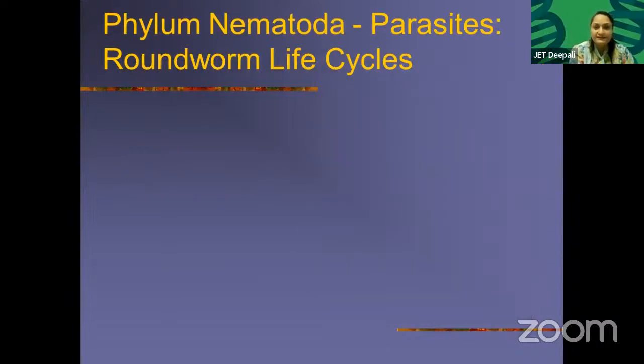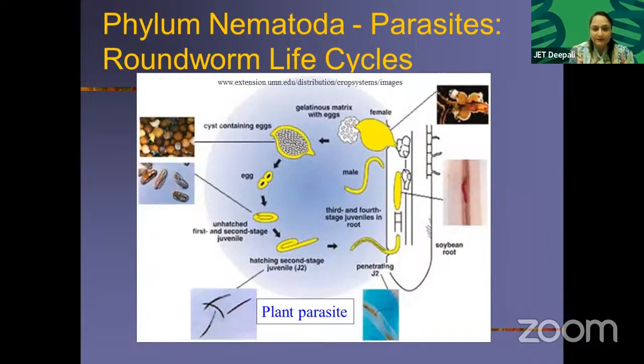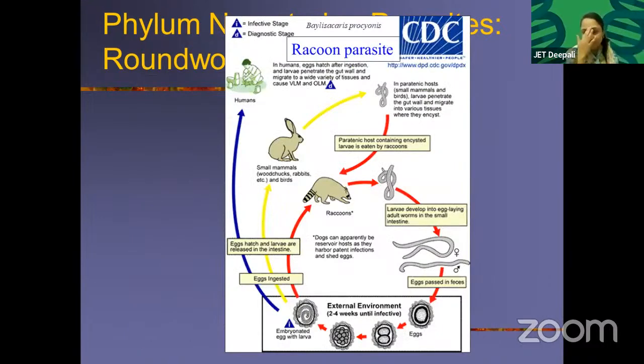Phylum Nematoda, parasite, roundworm life cycle. See, this is the plant parasite, feeding on a plant. Egg, gelatinous matrix with egg, leaf, roots. This is the root system, soya bean root. Normally, soya bean roots are infected. Penetrating, entering this nodule. Okay, this is a plant parasite. Normally, soya bean gets affected with many worms. So to protect them, farmers usually use fertilizer.